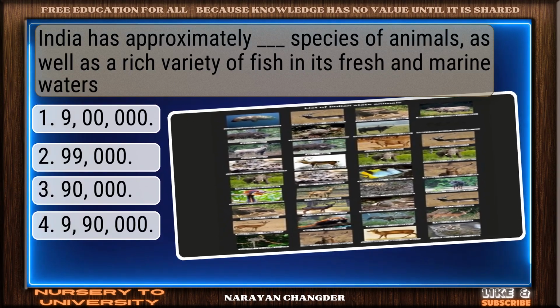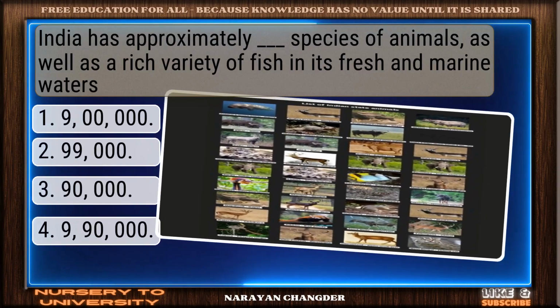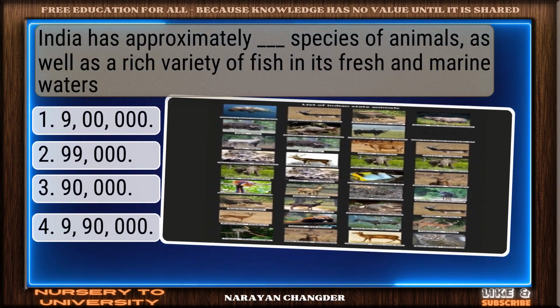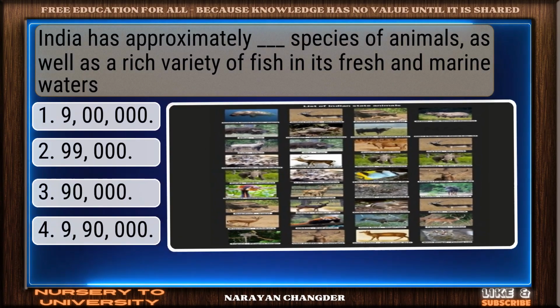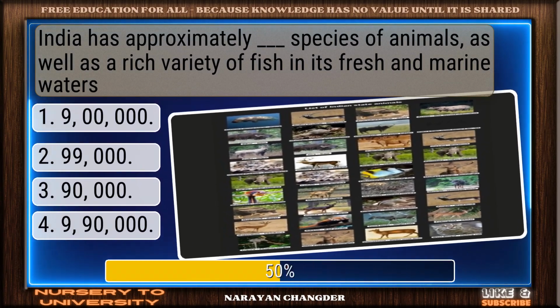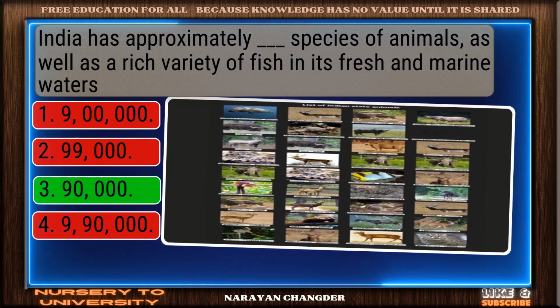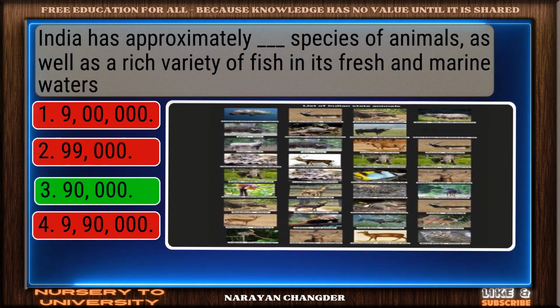Question number 24. India has approximately dash species of animals, as well as a rich variety of fish in its fresh and marine waters. Smart pick. 90,000 is the correct choice.